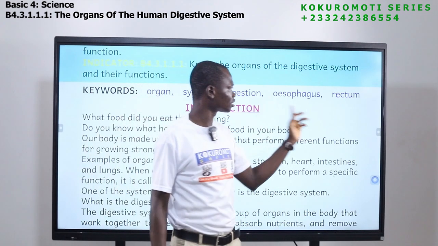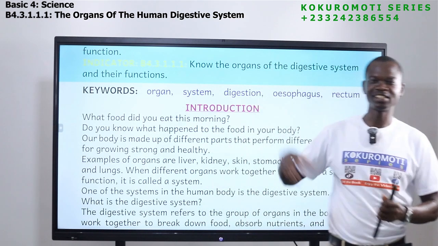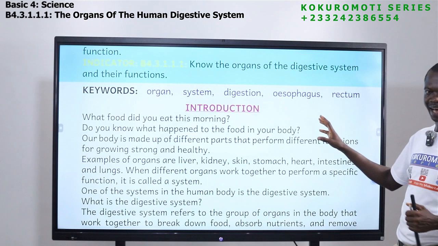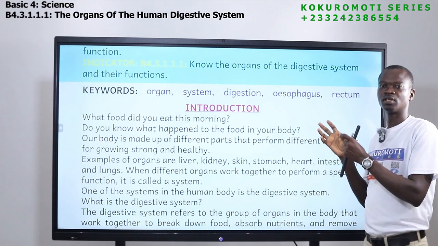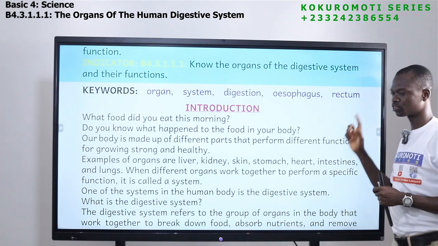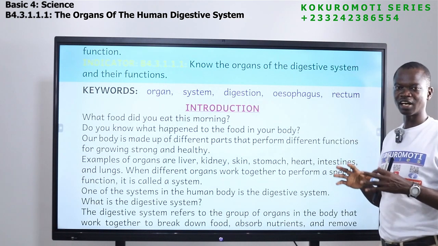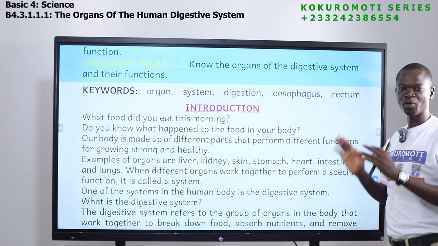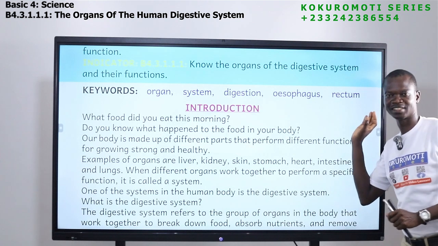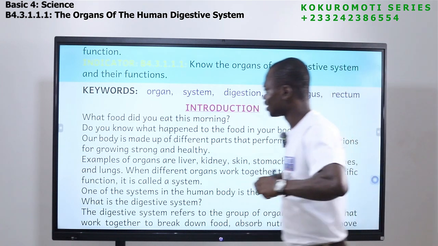Okay, so the next word is esophagus. This is one of the organs of the digestive system, one of the parts that help digestion take place. We will look at it. Rectum is also one of the organs. Before the waste comes out, it is kept somewhere, and the place that stores the waste, the feces, is the rectum. We will look at it. So let's move on.